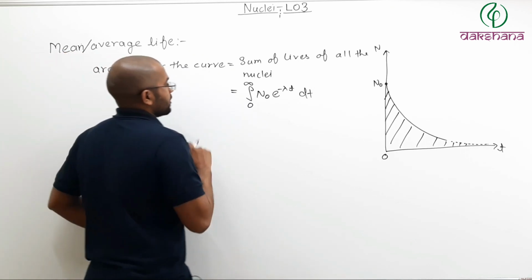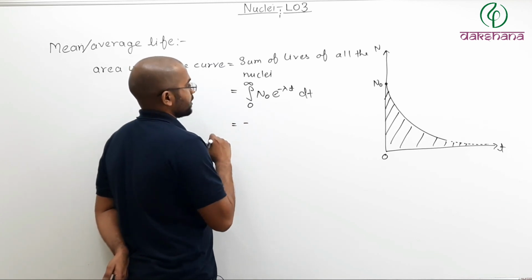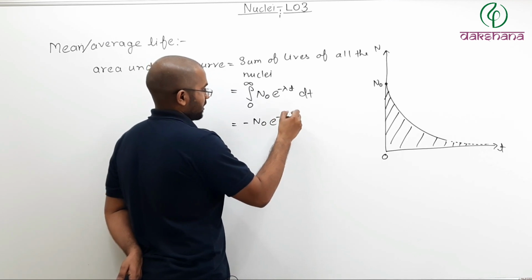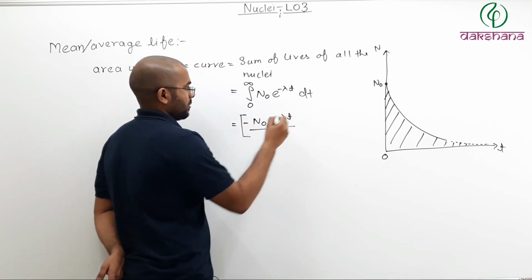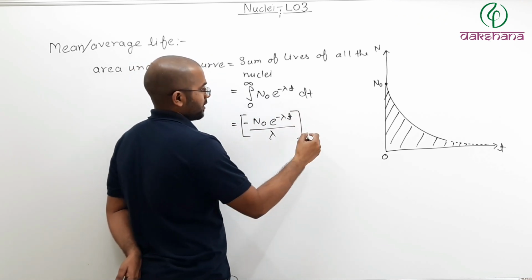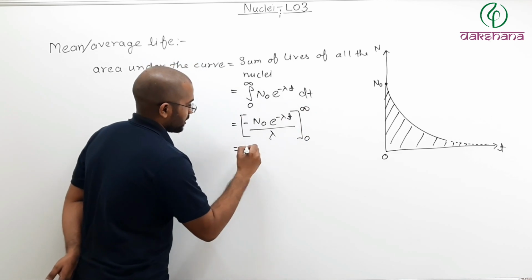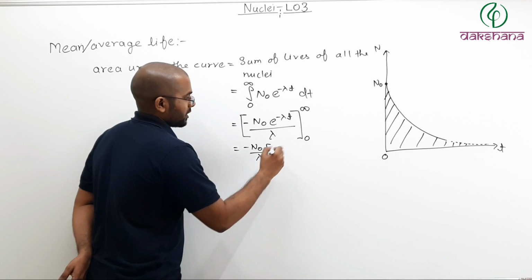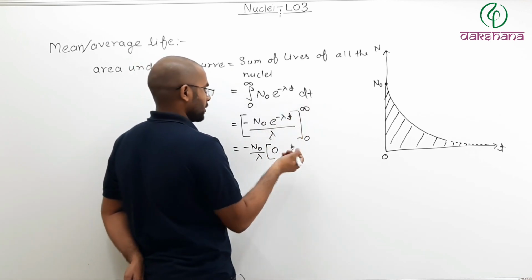Now when you solve this, you will get what? You will get minus of N naught e to the power minus lambda t divided by lambda, limits from 0 to infinity. Then you will get minus of N naught by lambda, limit infinity e to the power minus infinity is 0, e to the power minus 0 is 1.